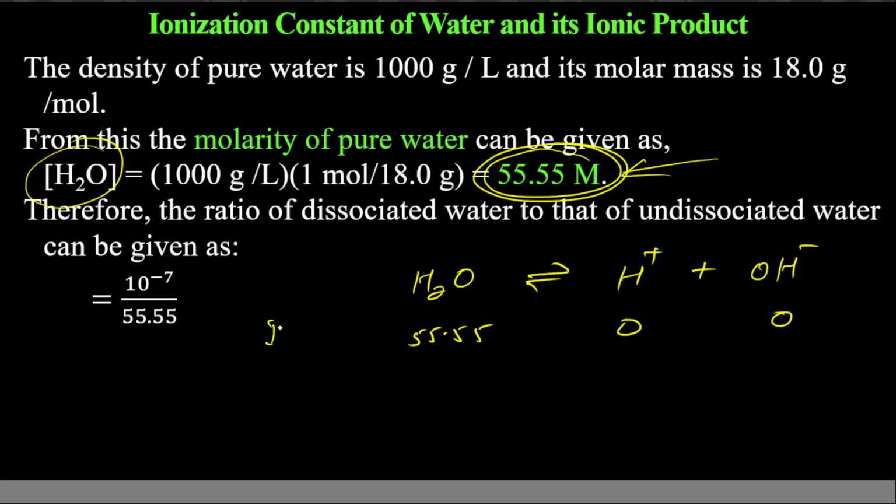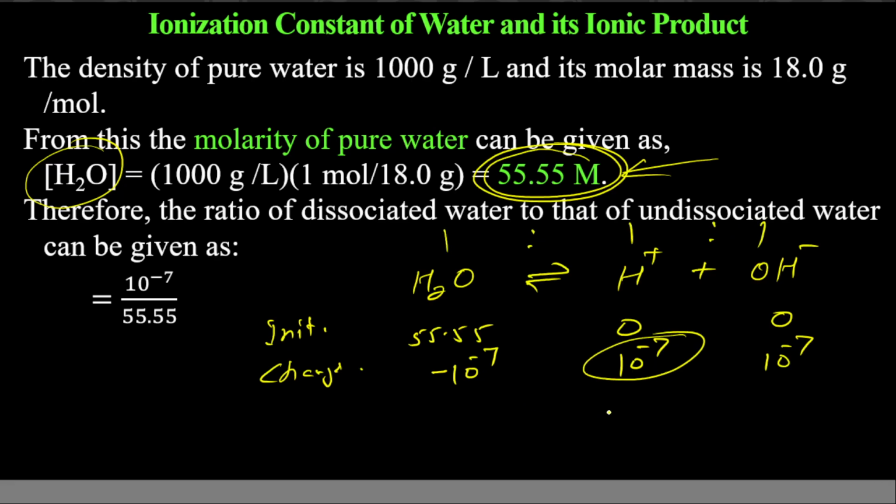So it is initially. Then at equilibrium, suppose first change. What change took place? You got 10 to the power minus 7 H plus ion, 10 to the power minus 7 OH minus ion. It means here 10 to the power minus 7 got dissociated because the ratio is 1:1:1. So if you get 1 mole here, it means 1 mole got dissociated. If you got 10 to the power minus 7 moles, 10 to the power minus 7 moles got dissociated.